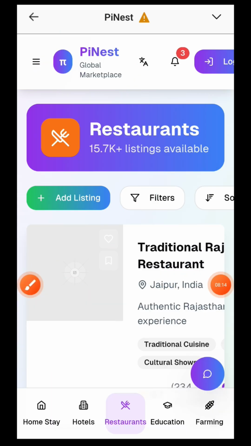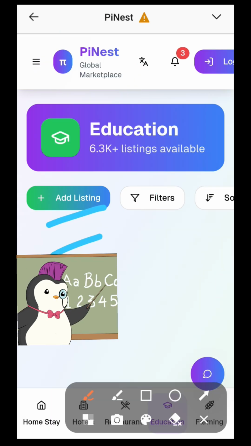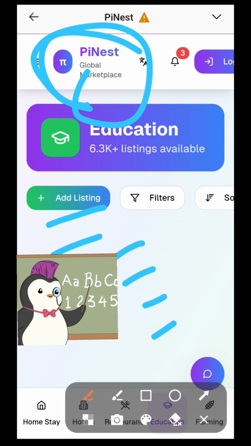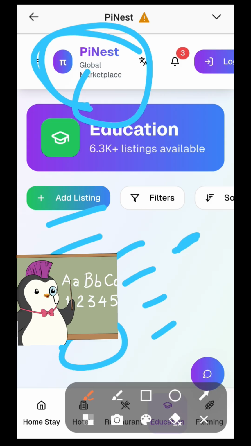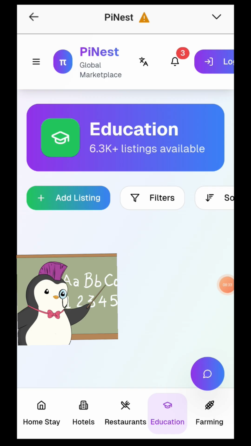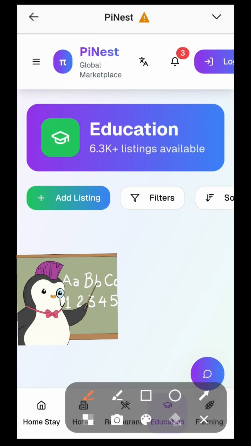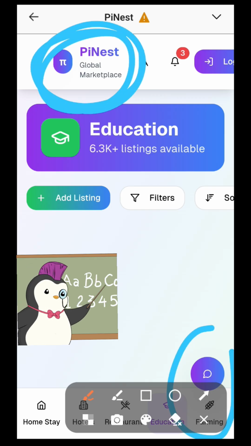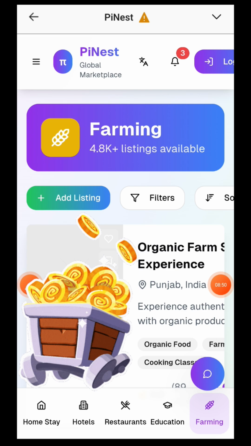But that brings up a really crucial point. For these services, booking hotels, buying courses, to actually work widely at that GCV price, especially with 60, 70 million Pi users potentially? Yeah, that's the big hurdle. What needs to happen for PiNest to go from just being this promotional concept to something people actually use at that price? Right. For PiNest to be more than just this, well, speculative or promotional tool and become a platform people genuinely use for transactions at that GCV, it would almost certainly need to be verified, approved by the main Pi network founders.